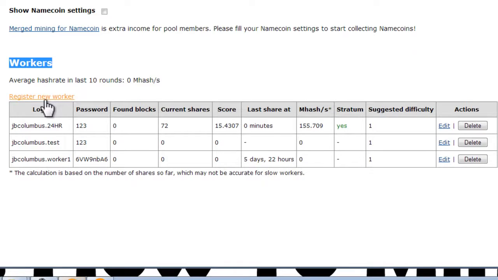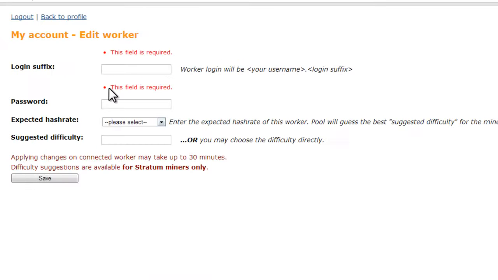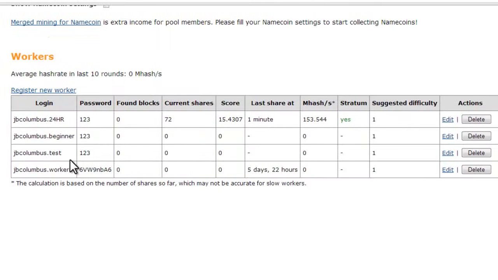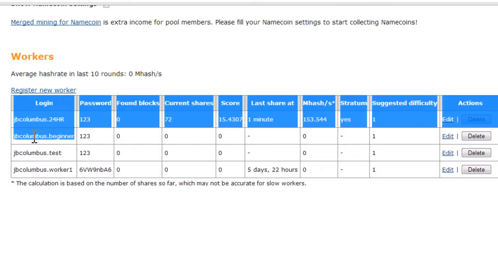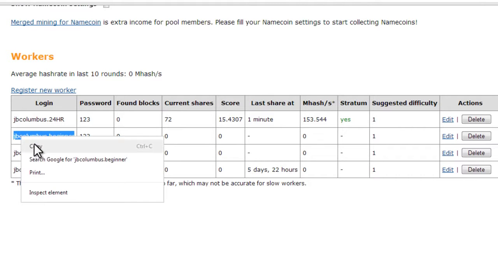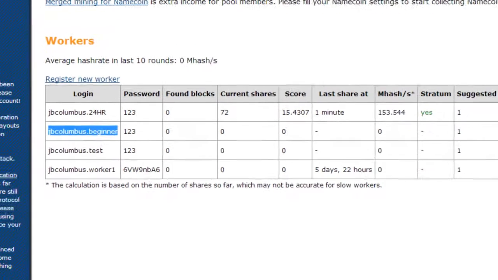So we're going to register a new worker, and we're going to give this worker a name. It can be anything that you want. I'll just type in beginner. I'm going to give it a password. I suggest just something simple. 123 will work. Leave everything else the same. Click on save. And you'll see here that it will create your worker. Now, this is what we need to copy. Copy. Go back to our miner.